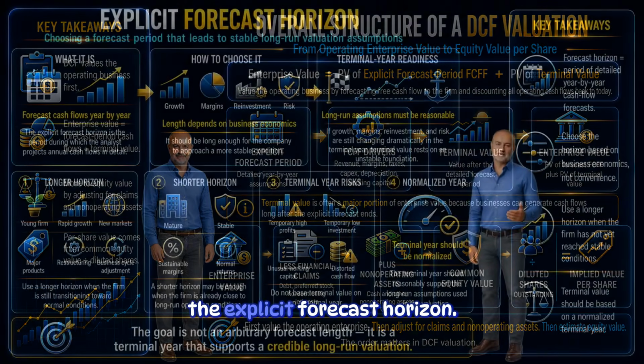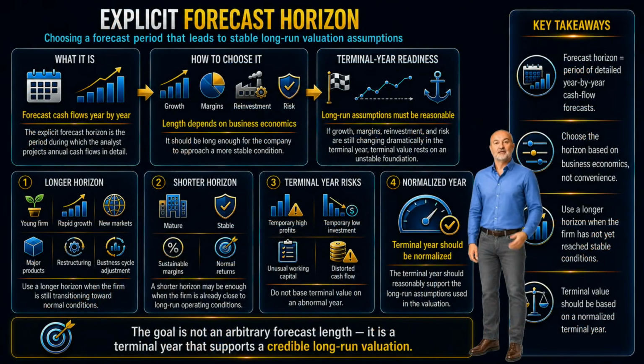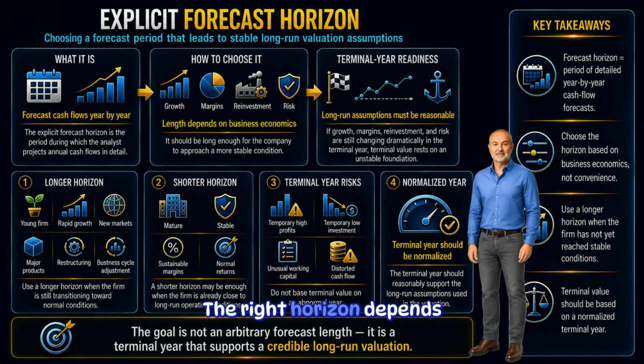Let's now talk about the explicit forecast horizon. The forecast horizon is the period during which the analyst forecasts cash flows year by year. The right horizon depends on the economics of the business, not just on convenience. A useful forecast horizon should be long enough for the company to approach a more stable condition. The firm does not have to become perfectly mature, but by the terminal year, the analyst should be able to make reasonable, long-run assumptions. Those long-run assumptions include growth, margins, reinvestment, and risk.